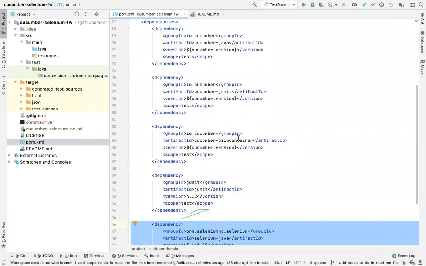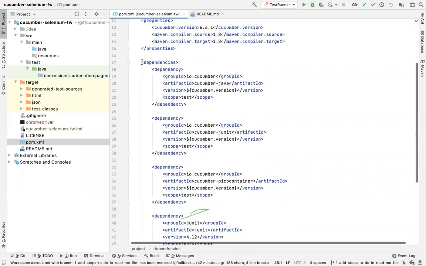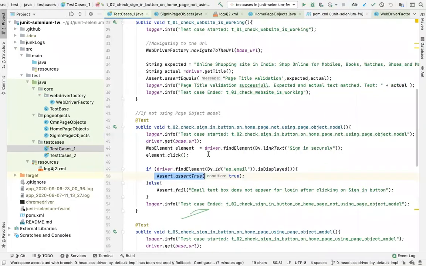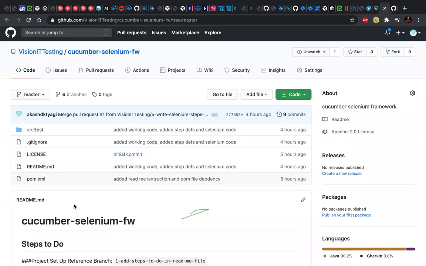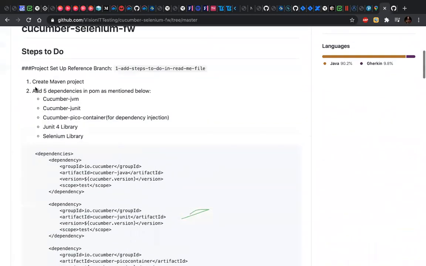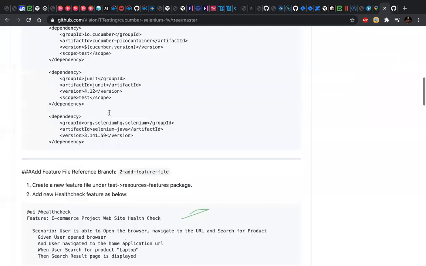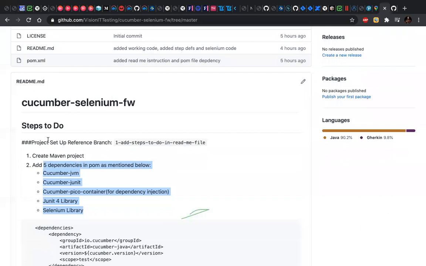So the first step which you have to do is to set up your project. This is the project setup I am talking about. You need to create a Maven project, and in the Maven project you need to add these dependencies in your POM file, and you need to add these properties, something like this, right? I have listed everything here. So this is what you have to do: 5 dependencies, and I've listed the dependencies as well. Okay. Once you do this setup, this is the setup part.